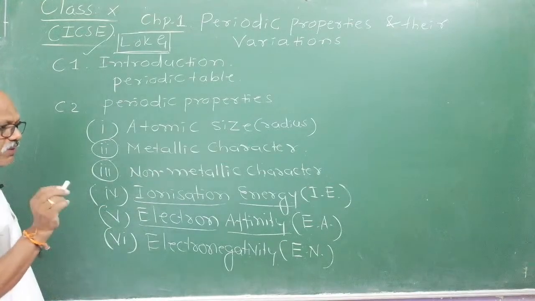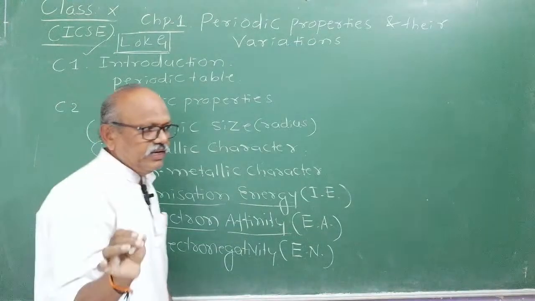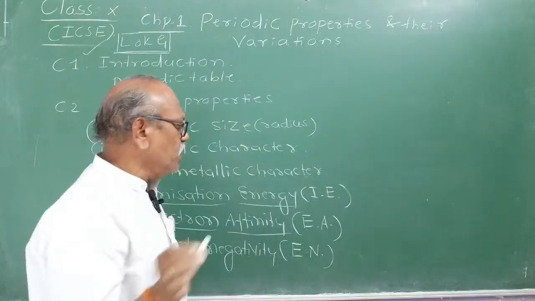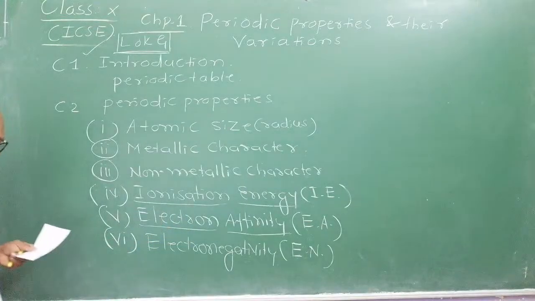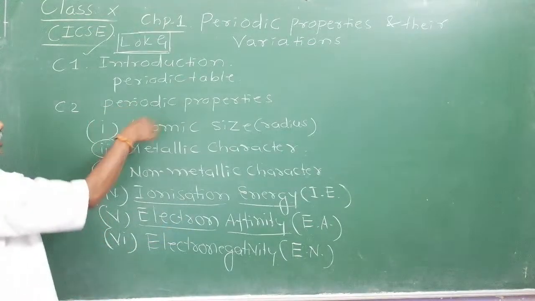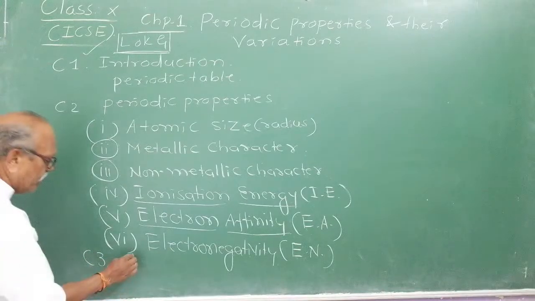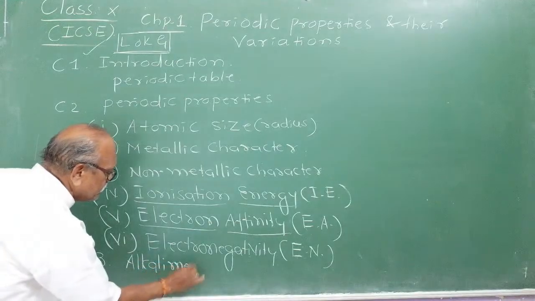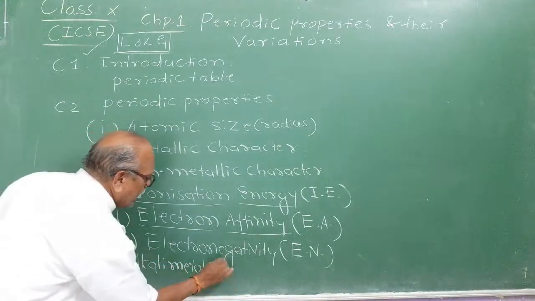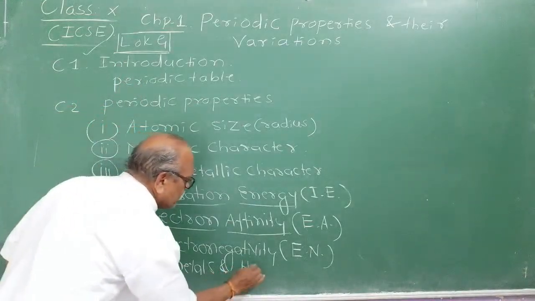With pen and paper you have to work. I am a classical teacher, and I will teach systematically like a classroom here. You can interact in the live stream. Electronegativity, right? All these properties should be studied with reference to two families. One is alkali metals, and the other is halogens.